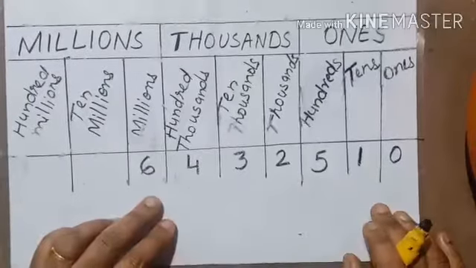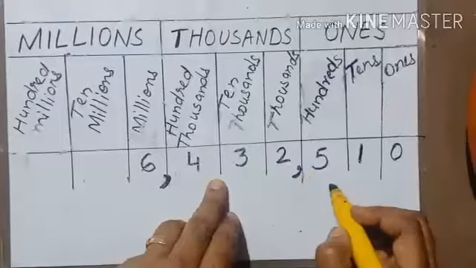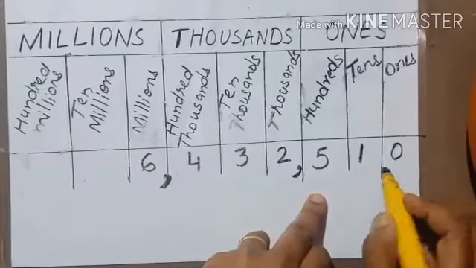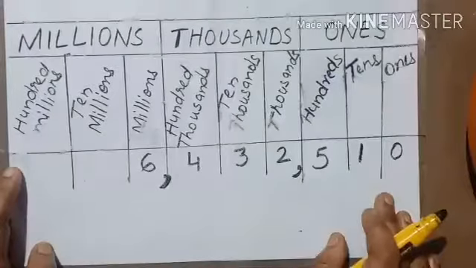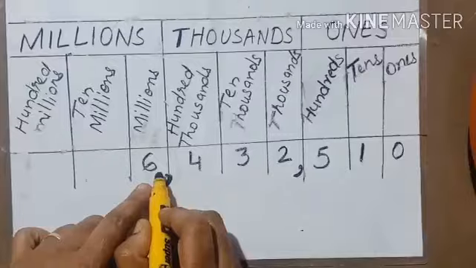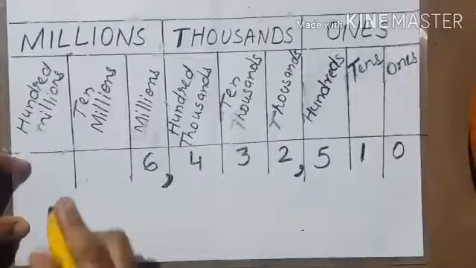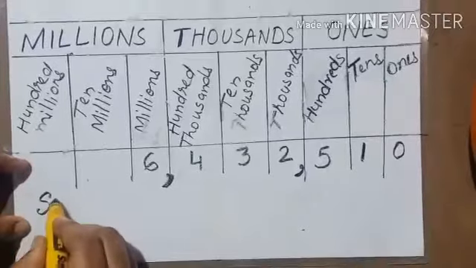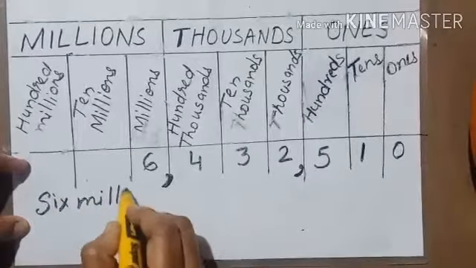So as I put commas, see how I write this in words. We read this 6 as 6 millions. So write here 6 millions. Is it clear?